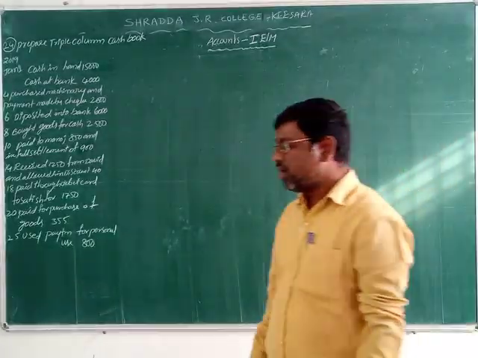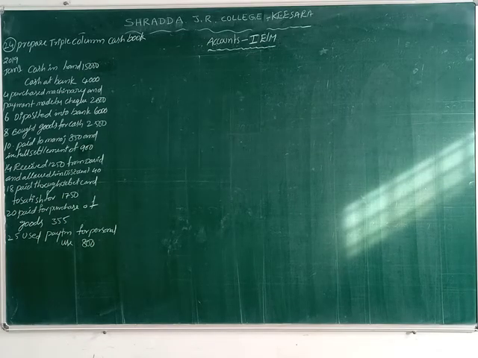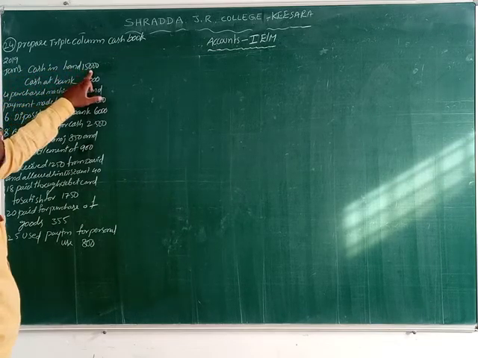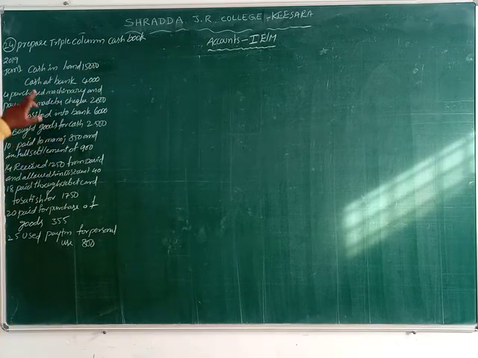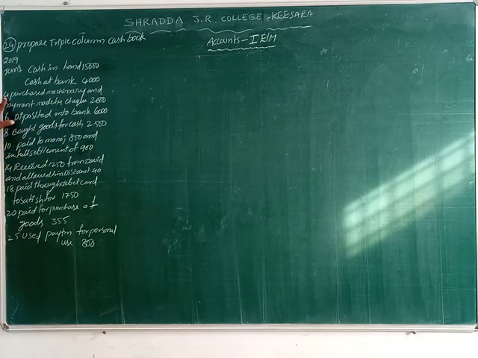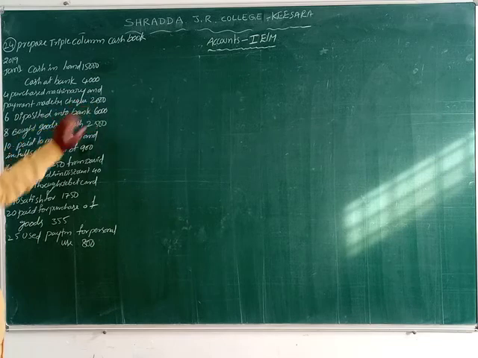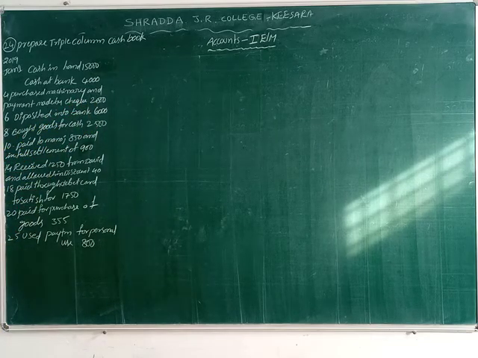Okay students, first of all I am giving the triple column cash book problem. Listen to me first. 2019 January 1st, cash in hand 15,000 rupees. Cash at bank 4,000 rupees. On the fourth, purchased machinery and payment made by cheque 2,000 rupees.